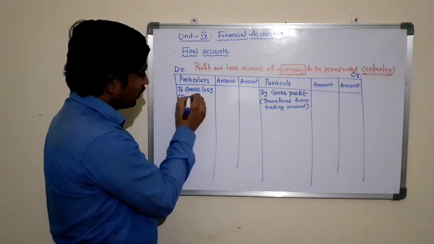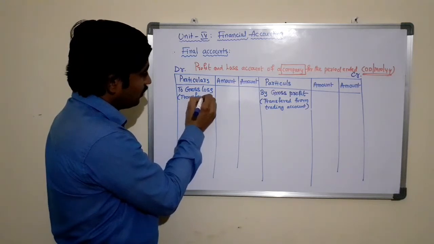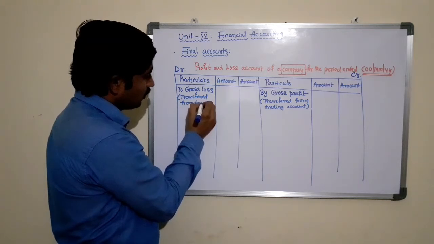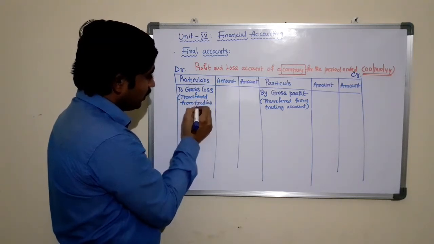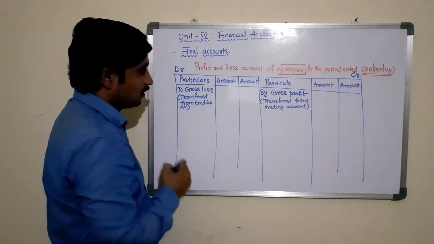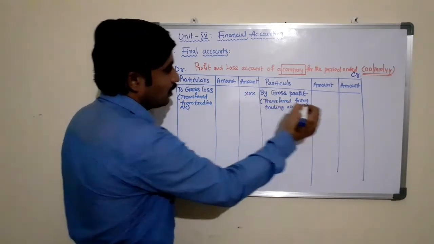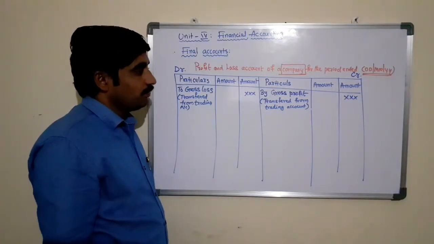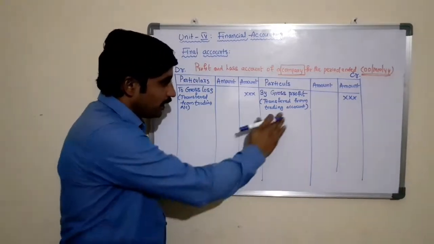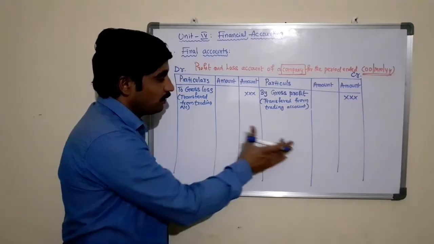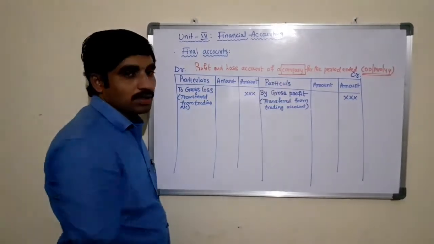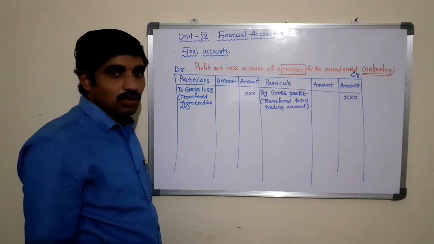Here we can write transferred from trading account, amount in outer column. After that only we can write the remaining expenditures and incomes of the business that come under the profit and loss account, both debit and credit columns.